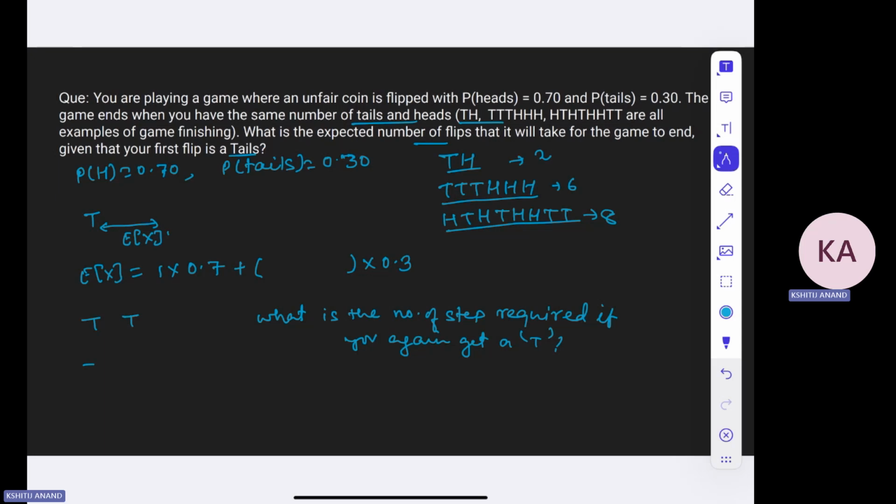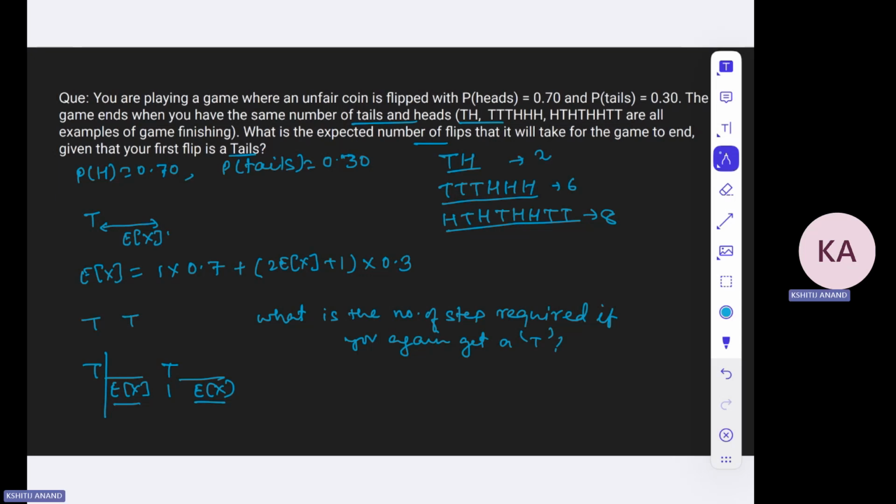So you got a tail and you got a tail. So the number of steps required for this game to end will be EX, and it will again be EX, right? So the total number of steps that will be required from here is 2x plus 1. So it will be 2x plus 1. So I hope you understood the framework, right?